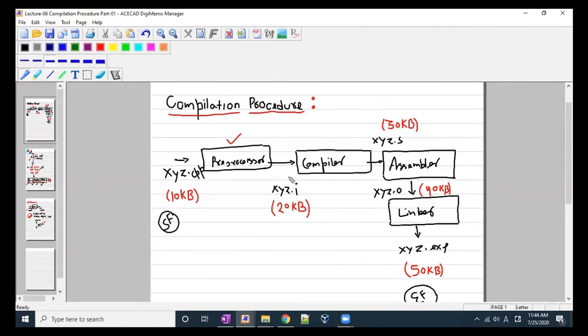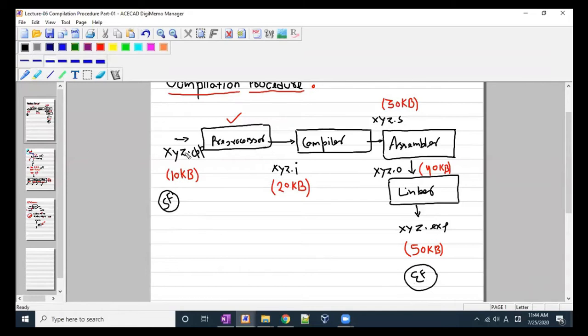But in these videos, I'm trying to give you a little depth of how each individual unit functions at its level, right? Because at the end, the compilation motive would be to convert your code into 0 1 format, right?